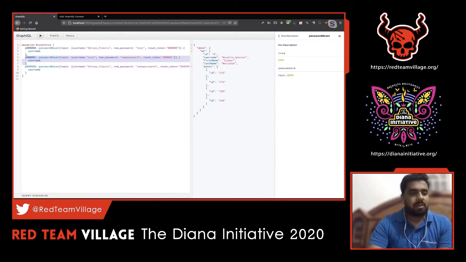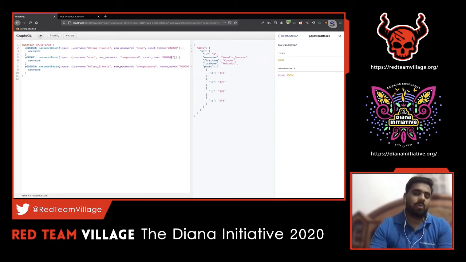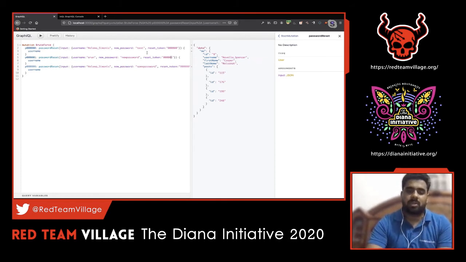For example, here I'm making use of that feature to perform a brute force attack. What if I just keep incrementing this value, and keep changing this reset token? Since this is around 6 to 7 digits, what if this is just a 4 digit or 5 digit one? We can even start brute forcing it with just the nested query structure. So this is one common case which can happen in your password reset tokens.